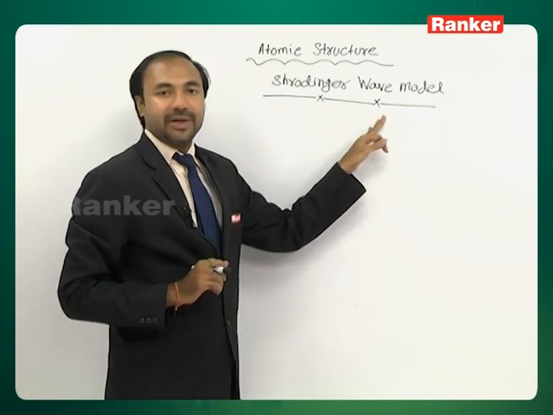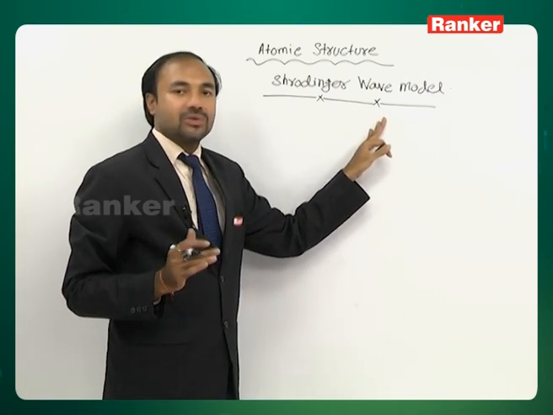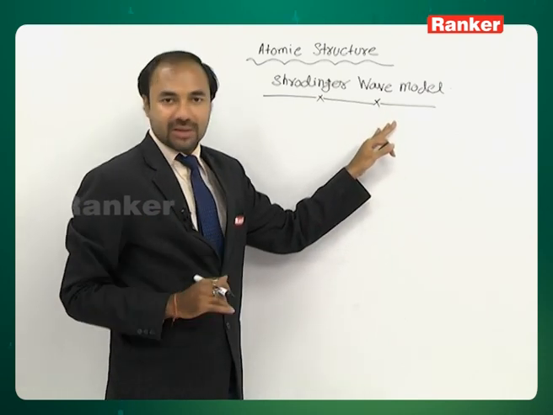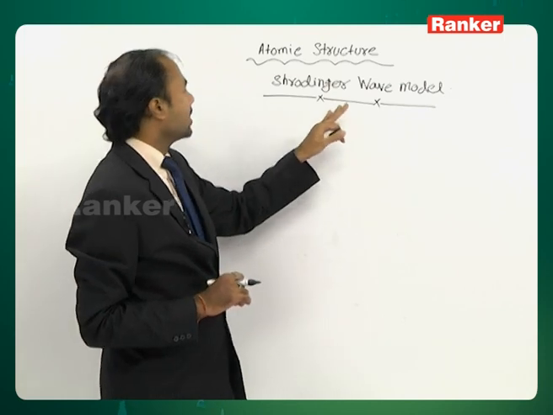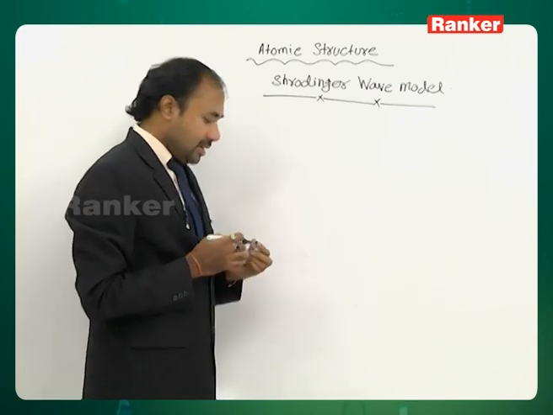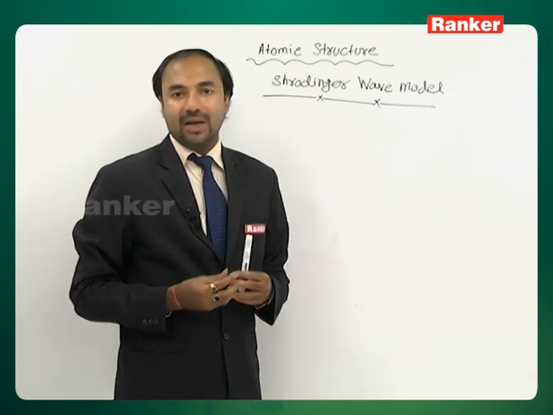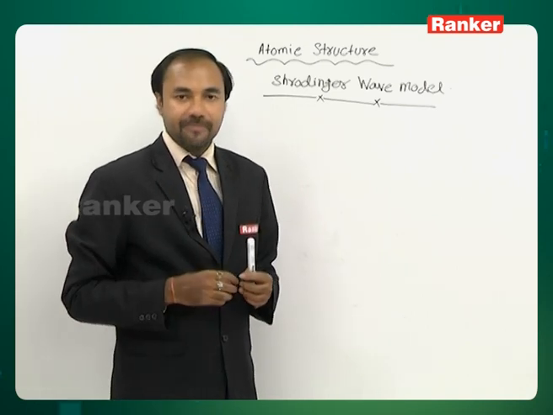We will not go into very much details because in the syllabus we have to discuss only the qualitative aspects of Schrodinger wave model, not the quantitative ones. It is very well prescribed in the syllabus. So, what does Schrodinger say? Schrodinger includes Heisenberg's uncertainty principle as well as de Broglie wavelength here, and then he gives